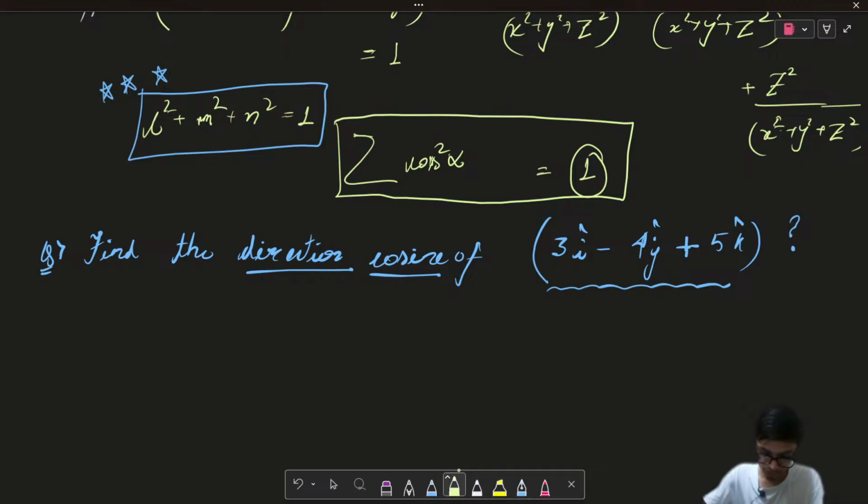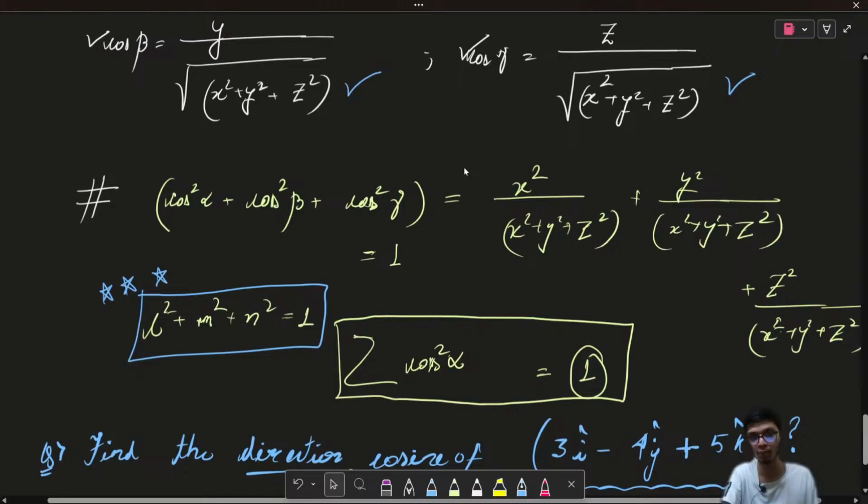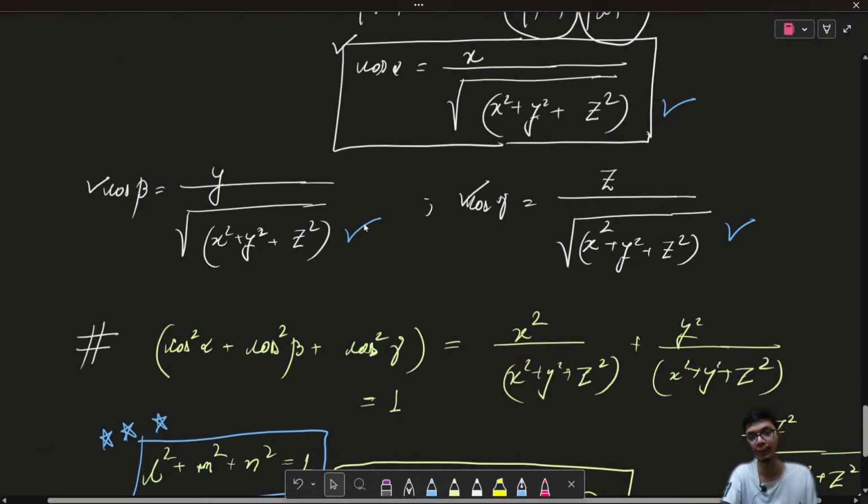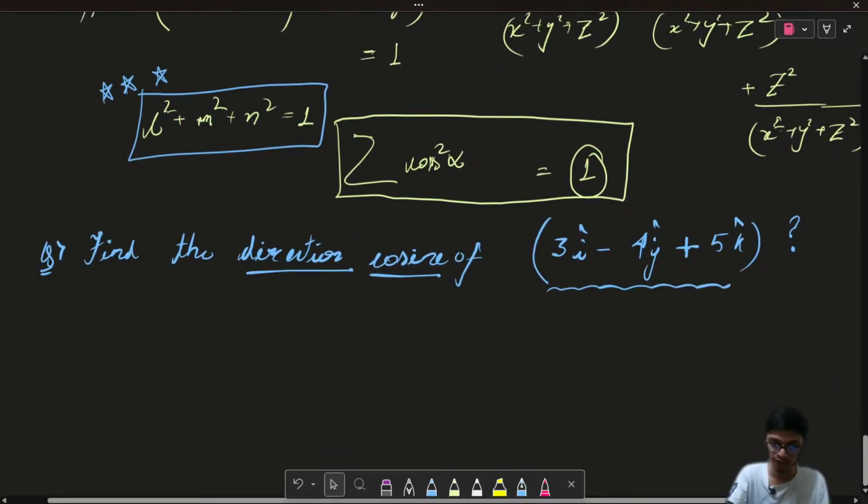All right. So please try to solve this problem so that I can discuss the solution. And you will see that the interesting part here is that the direction cosines will come out to be the i, j, k components of the unit vector of the vector itself. If you find the unit vector of this particular vector and represent the individual components, those are the components which represent the direction cosines. Or even if you don't understand that, you can just use this formula over here. So cos alpha, cos beta and cos gamma are given by this formula. Please try to use that and let me know the direction cosines.